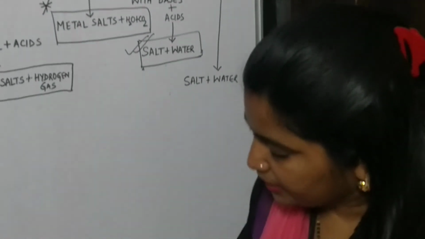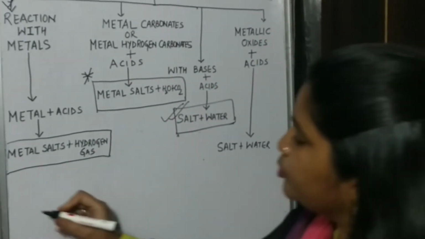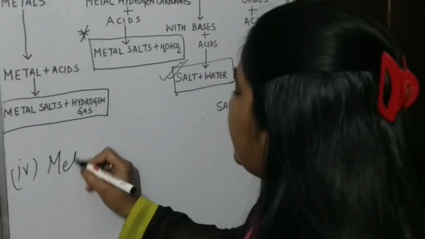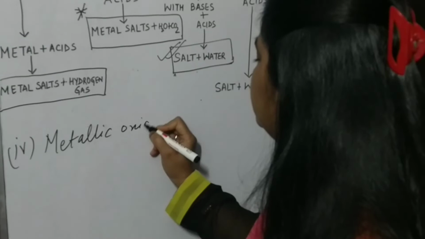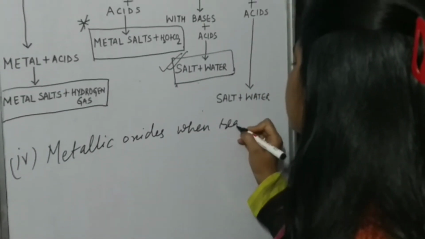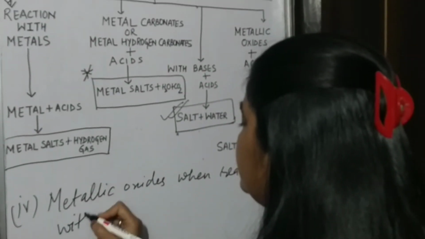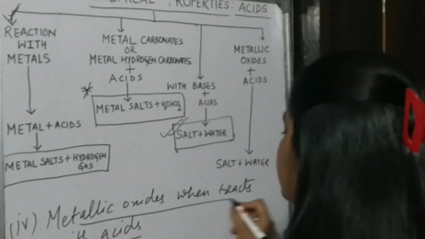So you watch it carefully and note down all the points which I am discussing with you. So the fourth point is metallic oxides when they react with acids. So what happens when it reacts with acids?